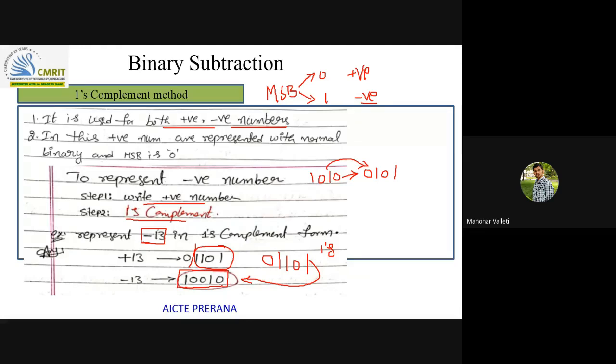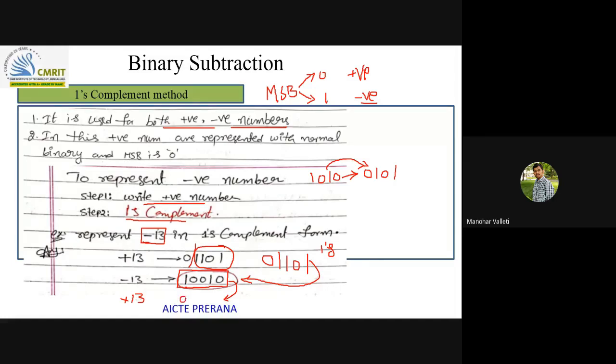But you don't need to remember negative equivalents of a particular number. You do reversing. If you find ones complement for this negative number, you will get plus 13 only. If you apply ones complement on plus 13, you will get minus 13, and if you apply ones complement again on minus 13, you get plus 13. That is the funda.